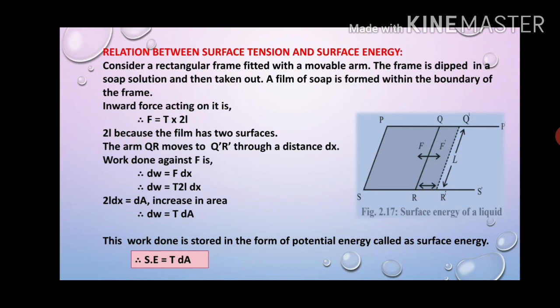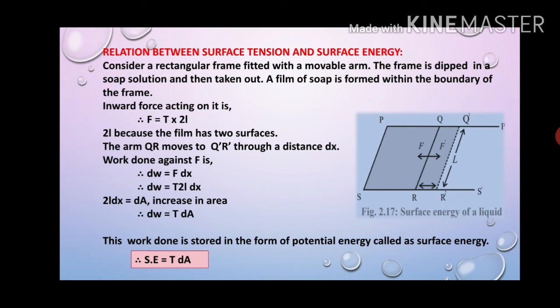Now the arm QR, if you see in the diagram, moves towards Q'R', right? So a distance has been travelled. Let us say this distance is dx. The work done against this force is dW equal to force into displacement, that is dx.